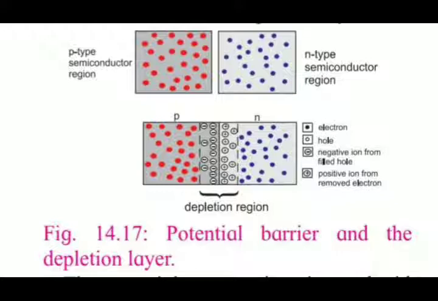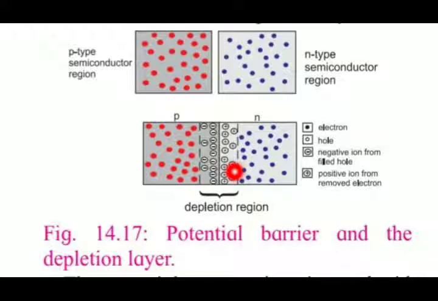The region on either side of a junction therefore becomes completely devoid of any carriers. This region across the p-n junction where there is no charge is called the depletion region. This is called the depletion layer or depletion region.